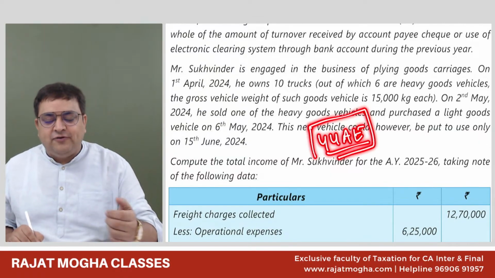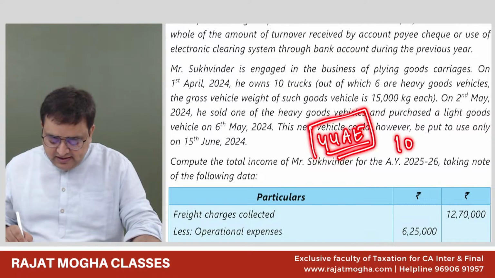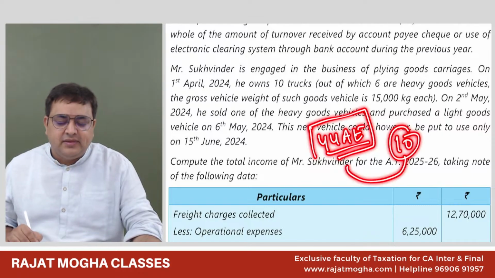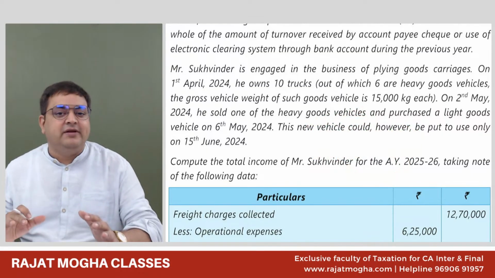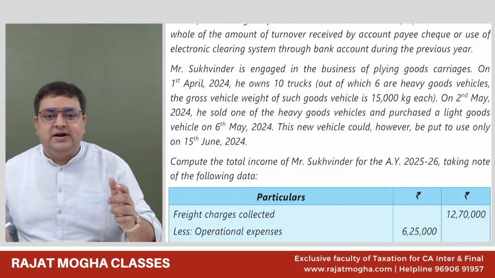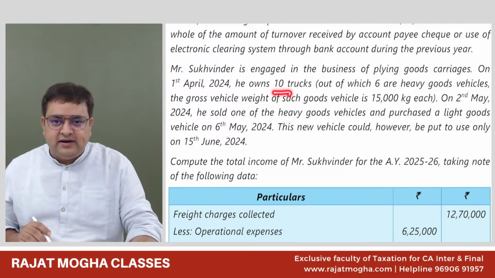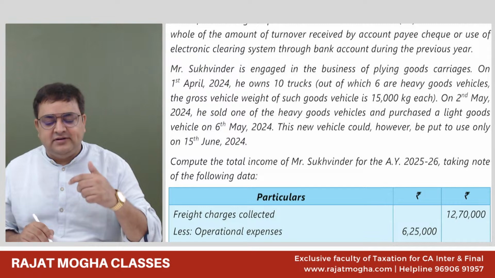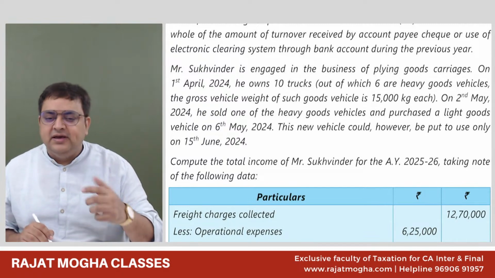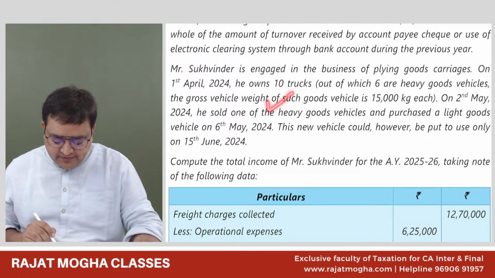The section number is 44AE, and it says that if a person does not have more than 10 vehicles, then he can opt for this section. At no time during the previous year should it exceed 10. If it becomes 11, 12, 13, then this section is not for you. So here I believe that he is eligible, because the number of trucks he owns does not go above 10 on any date. So this person is eligible.